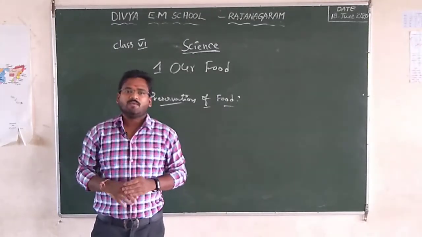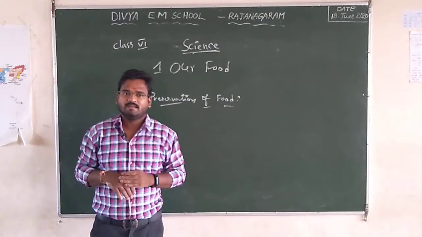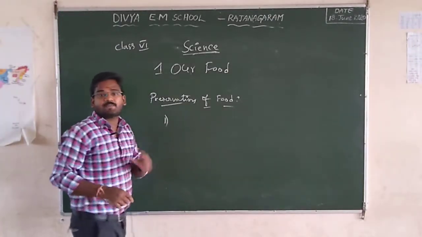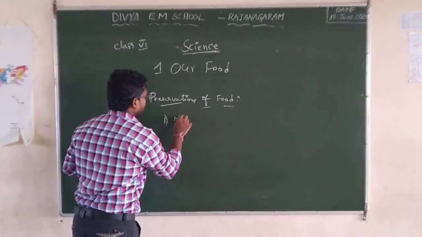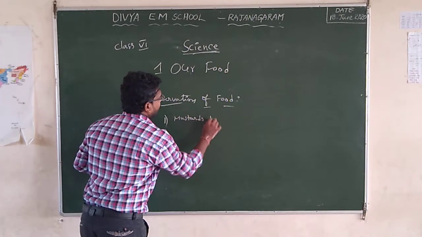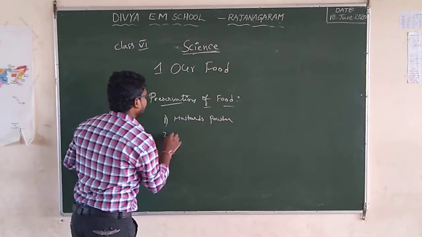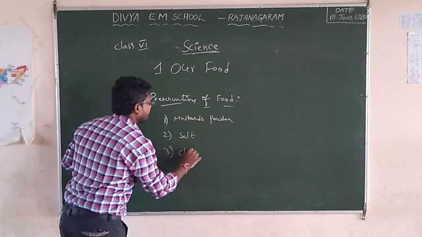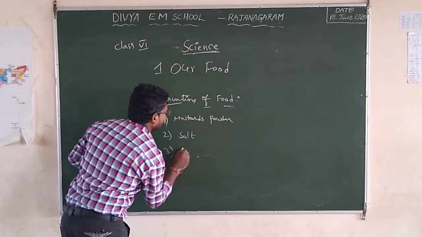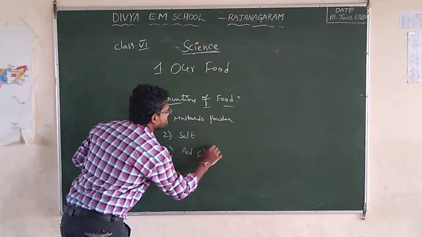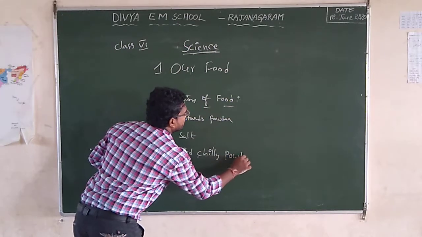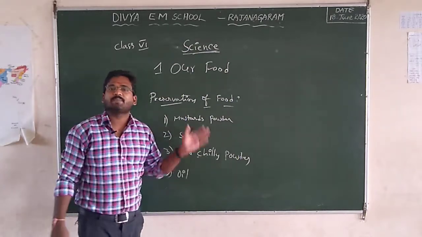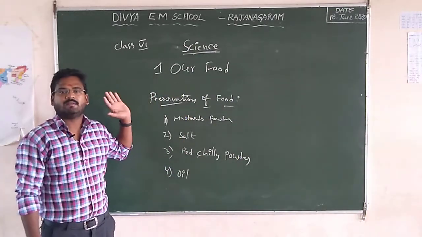How do we preserve? In that item we use materials like mustard powder, second salt, third red chili powder, and fourth oil. These we use as preservatives for the pickle.